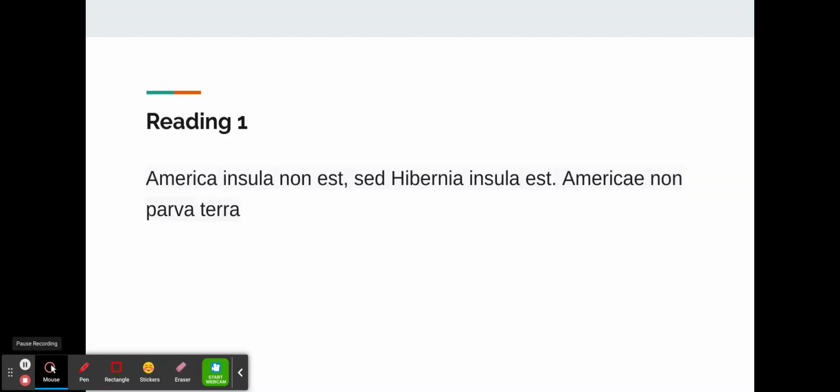All right, here's our first reading. If you look at the English, maybe you can figure out some of these words. There are some words you should know already, right? There's non est. There's est. There's non. We talked about this. And some are obvious. America, right? The land existed when the Romans were there, but no one was calling it America.